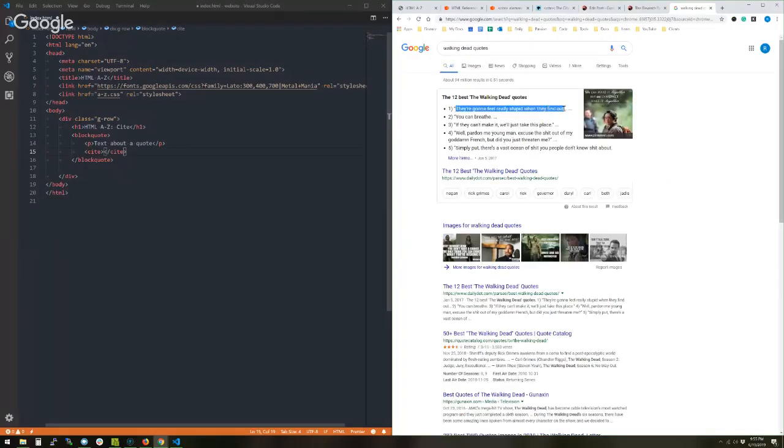So if we just copied this quote, blah, blah, blah, I don't know who really said this quote, but well, who said this? Maybe we would say Glenn, right? Well, that may or may not be correct. Really, we would probably want the cite to include where did this come from? Like, where did we get this quote? So it'd be better to cite a URL or the book or something else, and not necessarily the author or the person, if you want to think of it that way.